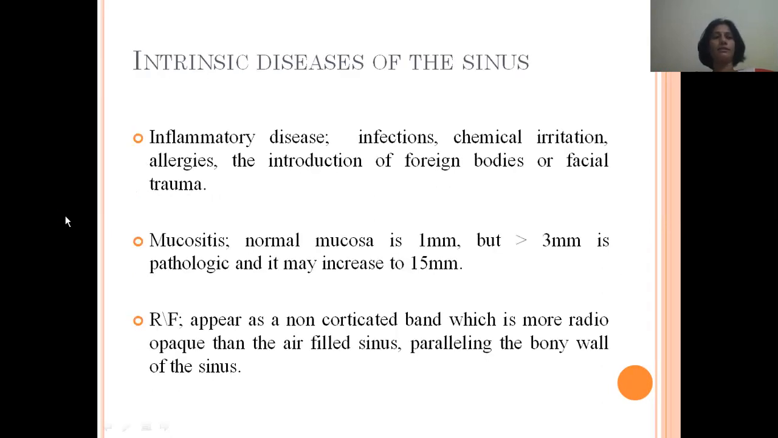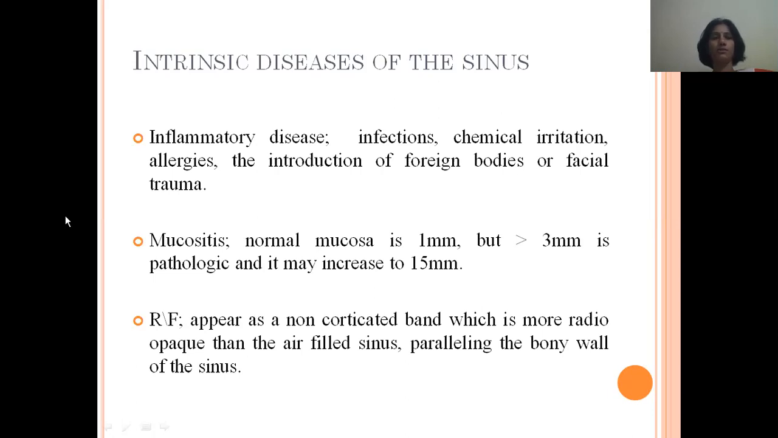The main intrinsic disease of the sinus is inflammatory disease, which is caused by infections, chemical irritation, allergies, and introduction of foreign bodies or facial trauma. The first inflammatory disease is mucositis. The normal mucosal thickness is 1 millimeter. If it is more than 3 mm, we consider it a pathology. And in case of mucositis, it may increase up to 15 millimeters.